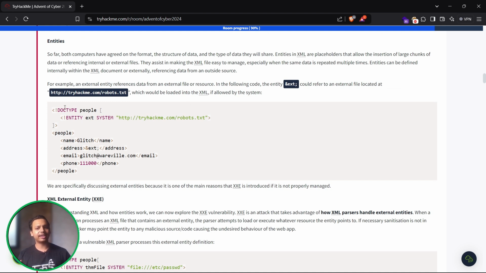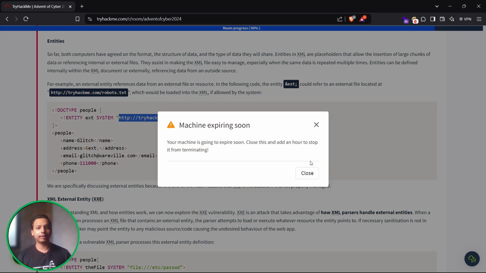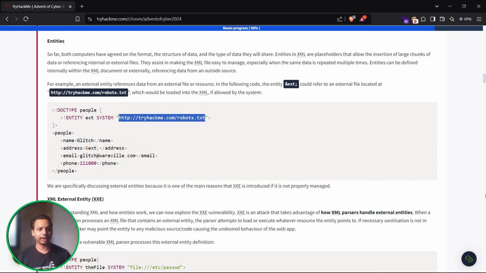So over here if you can see, this is the complete DTD. Over here we are defining a doctype as people, but over here we are giving an entity tag with an external. This is just a variable, we can give any kind of name. And over here we are calling a SYSTEM, that is, from the internal entities we are calling an external domain, that is the robots.txt.